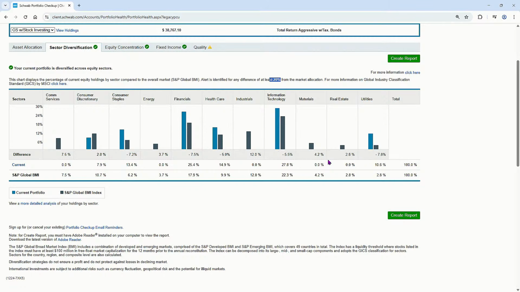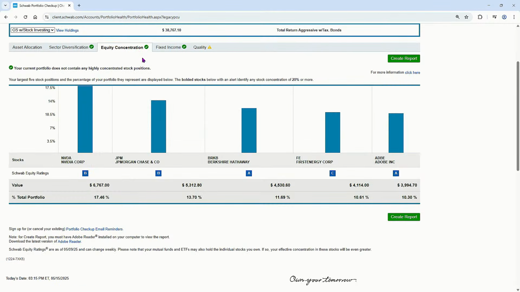So before we go, in fact, I just wanted to highlight also equity concentrations, the way that it looks at those. This is highlighting your Schwab equity ratings exclusively. So please know that that's the only metric here that we're considering. Are they A, B, or C rated, in which case you're not going to have any detailed notifications. If you have F rated positions, you'll get those here. That would show up as an alert. So just a heads up in that case. And of course, I don't have any fixed income, but if I did, I would be happy to click on that for you there as well.